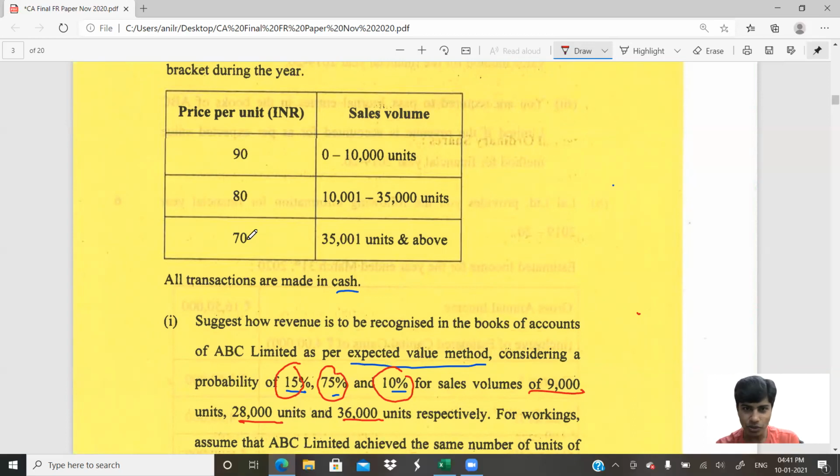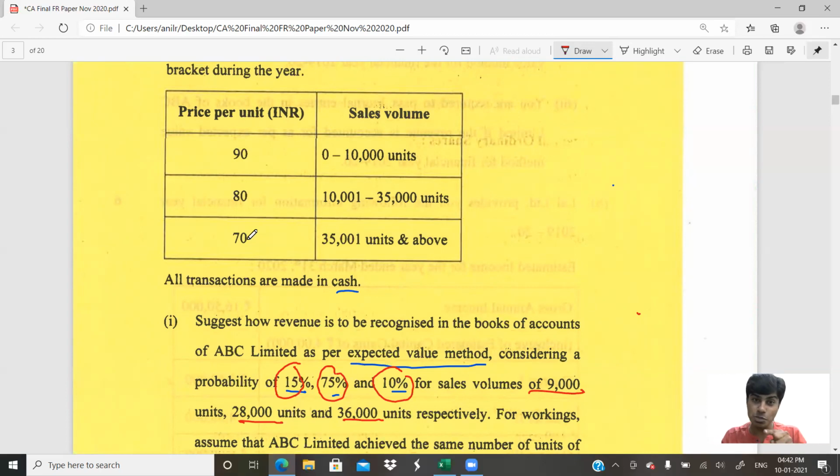Should I take that many units and then check the price? It's around 25, 26,000, so it falls between 10,000 and 35,000 units. So should I take 80 rupees per unit? Or should I do 9,000 into 15% into 90 rupees, 28,000 into 75% into 80 rupees, 36,000 into 10% into 70 rupees?